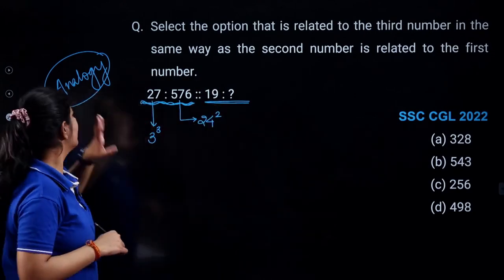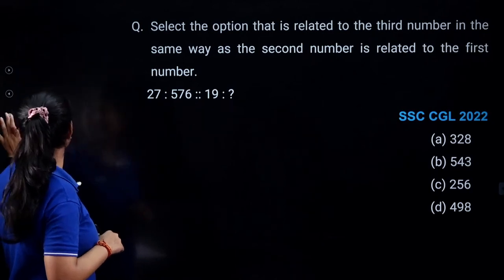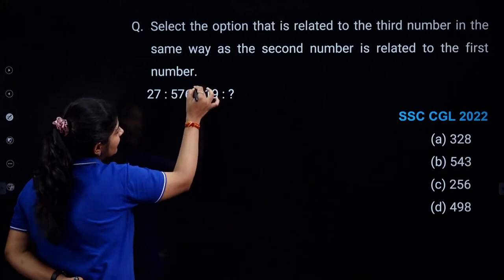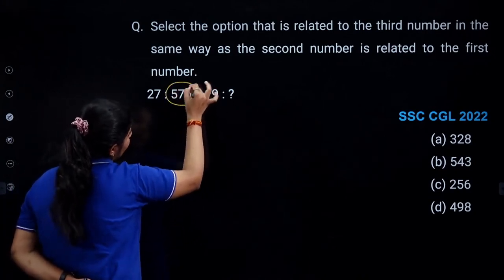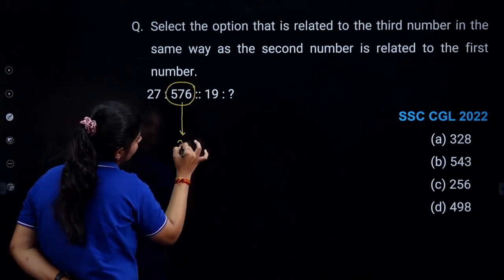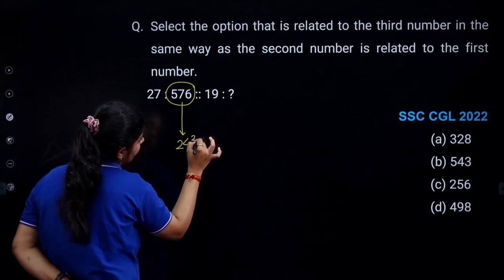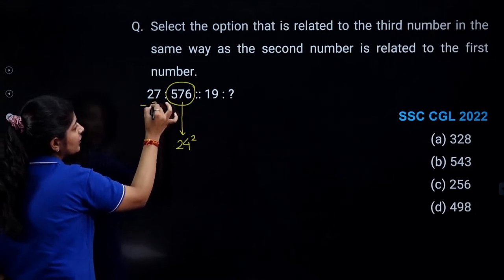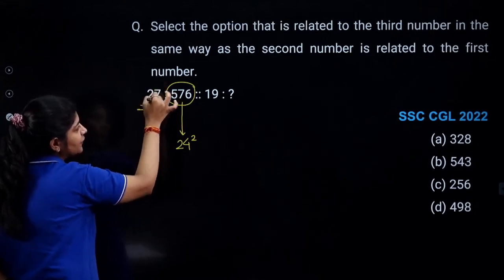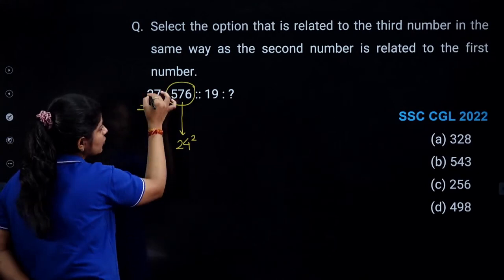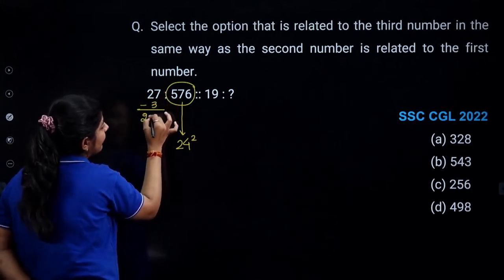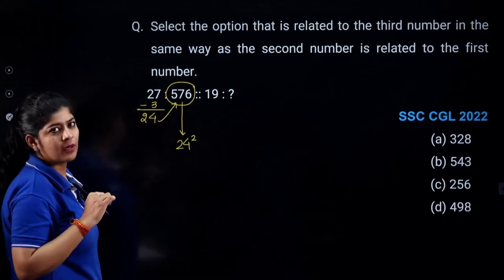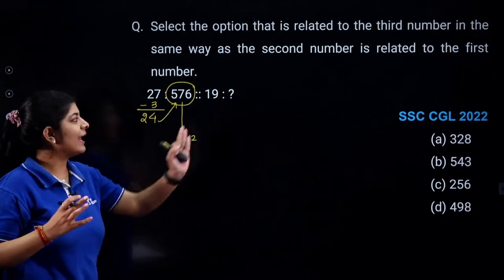Okay. So now I start thinking, what are the other possible cases? As I know that this is a perfect square, right? And this is a perfect square of 24, right? So if I get this particular number, what I need to do, I need to subtract 3 from the first given number that I am having, that is 27 minus 3, I am getting 24. And this is nothing but the square of that particular number. Can we apply the same pattern with this one?